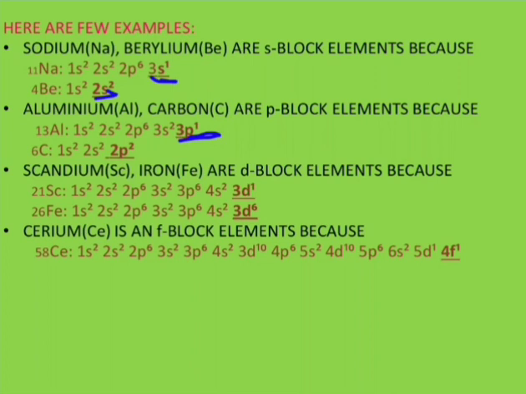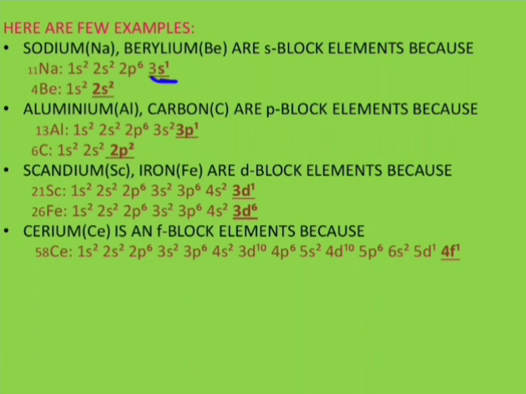Here sodium and beryllium are examples where, with 3s1, the last electron has entered the s subshell of the third shell. And in beryllium, the last electron has entered the s subshell of the second shell. Therefore these two belong to the s block.